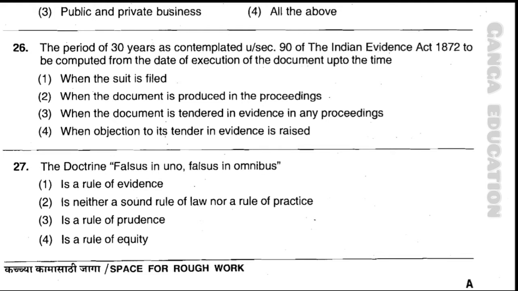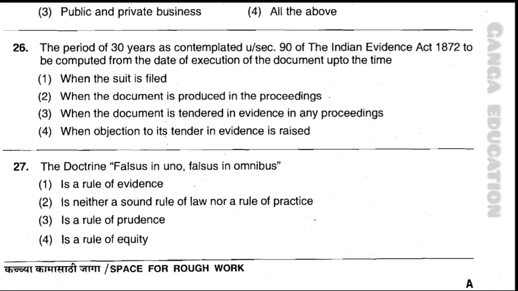Question number 26. The period of 30 years as contemplated under Section 90 of the Indian Evidence Act 1872 to be computed from the date of execution of the document up to the time. Option 1, when the suit is filed. Option 2, when the document is produced in the proceedings.